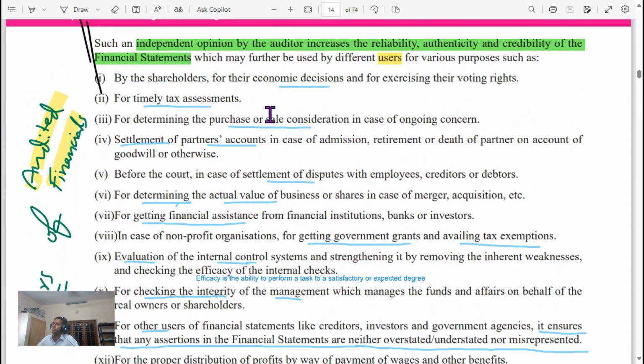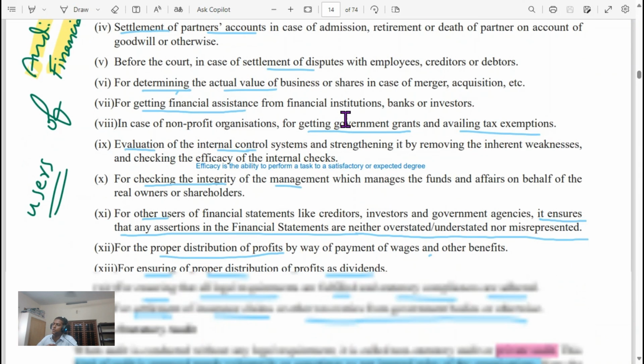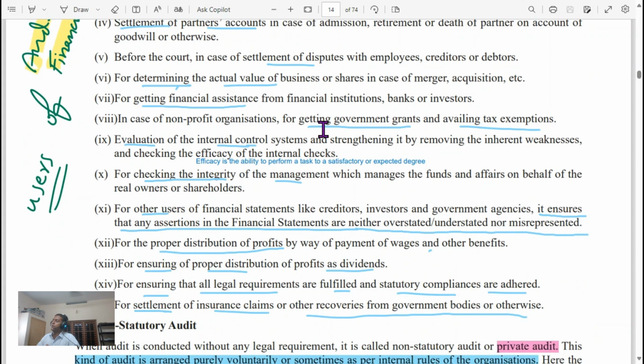Users of audited financials are shareholders for their economic decisions, for timely tax assessments, for determining purchase or sale consideration on concern, settlement of partners' accounts, or audited financials used before court for settlement of disputes, for determining actual value of business, getting financial assistance. Then audited financials are used for getting government grants and availing tax exemptions,